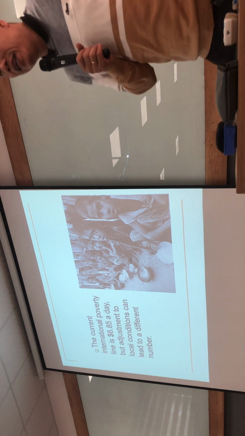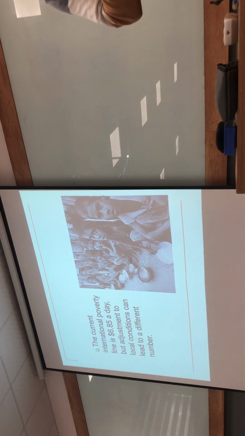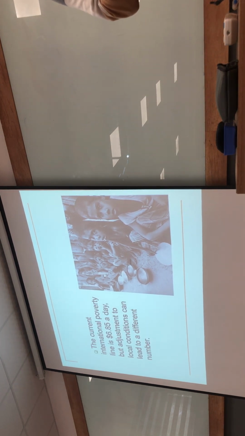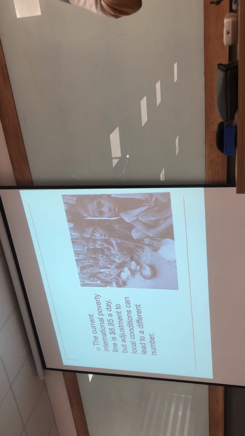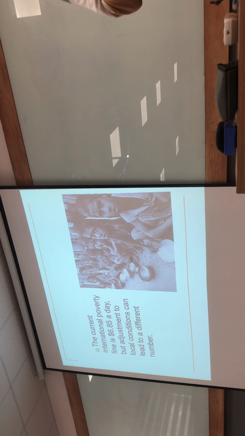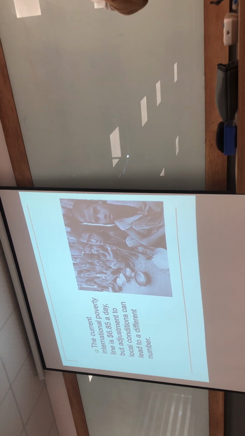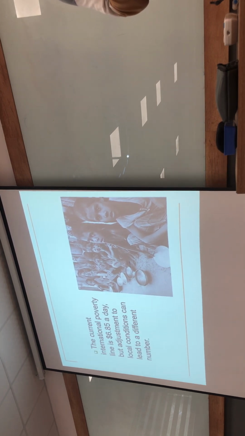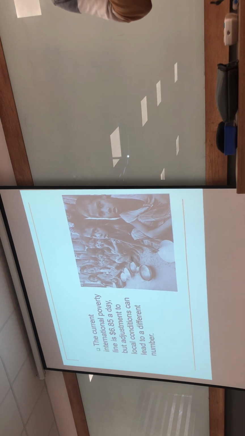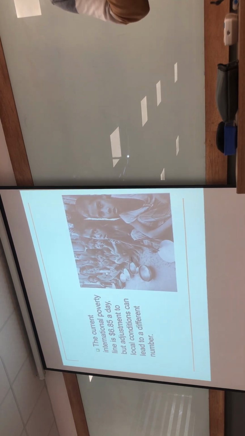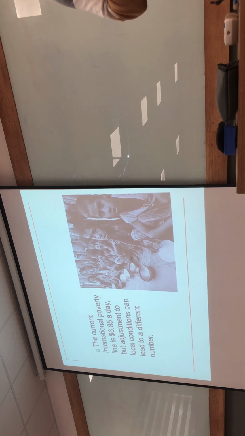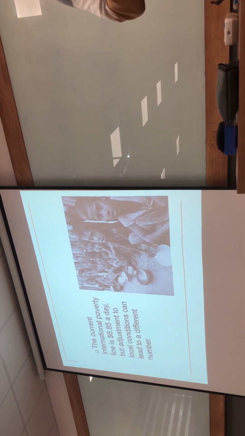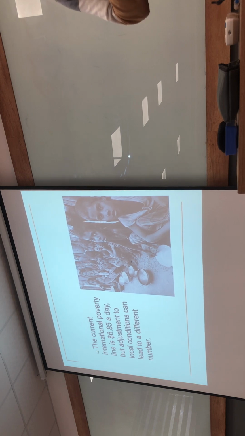That means each country or region could build its own national poverty line. Each country normally has its own national poverty line. The international poverty line is normally applied in some World Bank programs or projects in developing countries or less developed countries, in international projects.